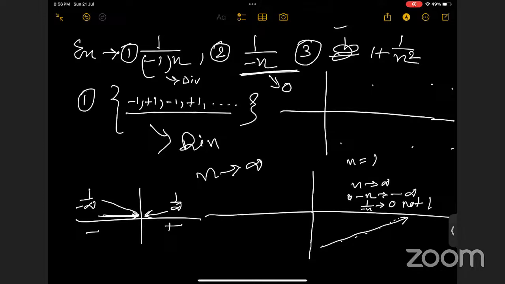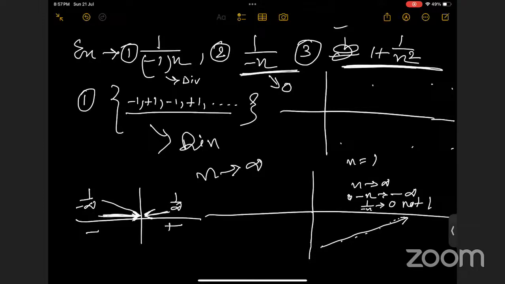So whether it is plus infinity or minus infinity, 1 by any infinity will be tending to 0. It does not matter what the side is. Minus infinity will be from the negative side, and plus infinity will be from the positive side, okay? Clear.